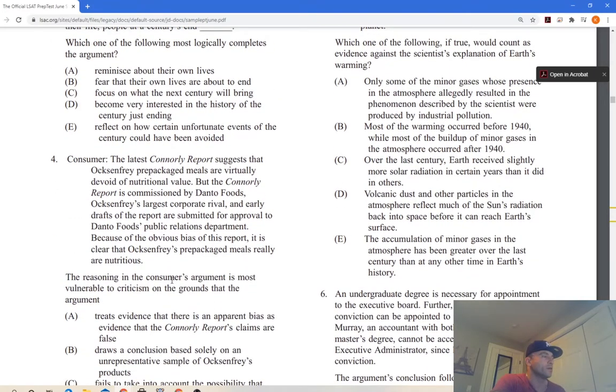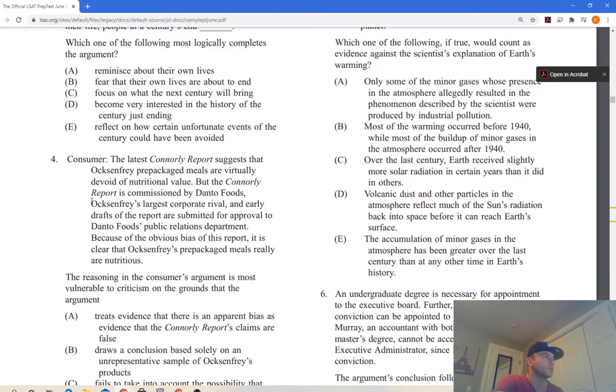The reasoning in the consumer's argument is most vulnerable to criticism on the grounds of the argument. This I love, I love these criticism ones. Okay, consumer, this is what he's saying. So we've got to find something that's flawed in his argument. The latest Connery report suggests that Oxenfree prepackaged meals are virtually devoid of nutritional value. But the Connery report is commissioned by Danto Foods, Oxenfree's largest corporate rival.